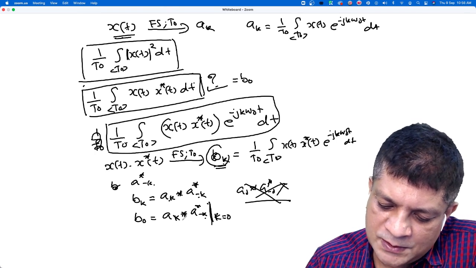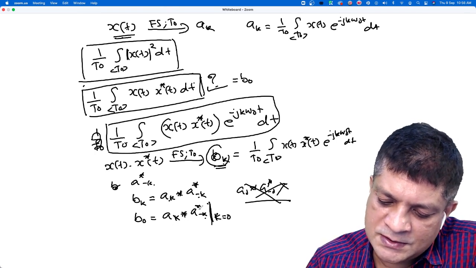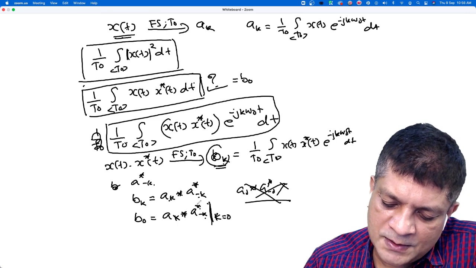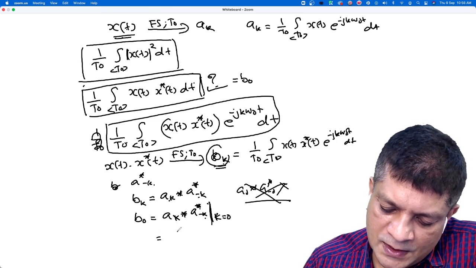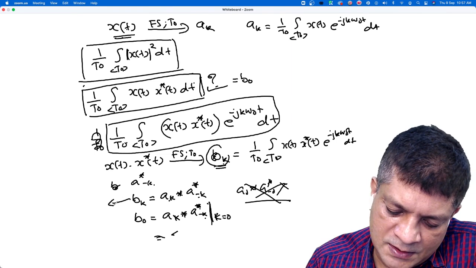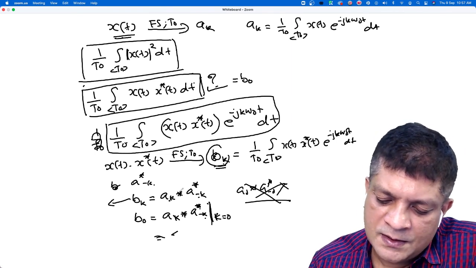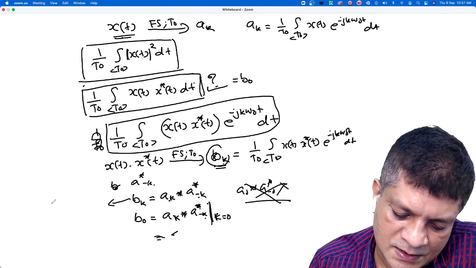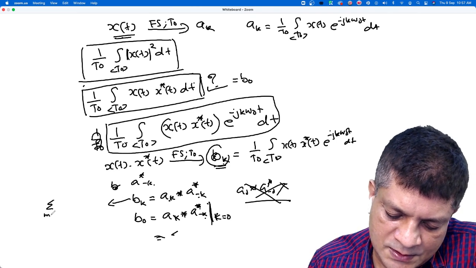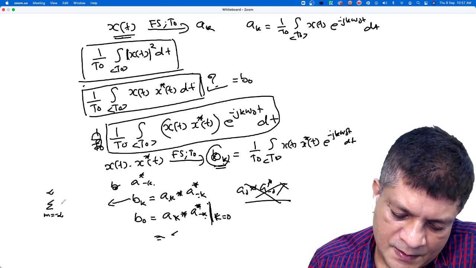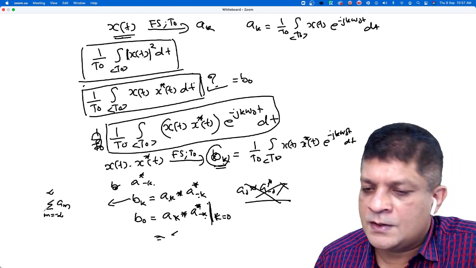So what is that? What is the convolution of ak and a star minus k? Can we write this as this convolution? I am writing it here. bk is ak convolution a star minus k. So what is the expression? Summation over m of a m, then what?